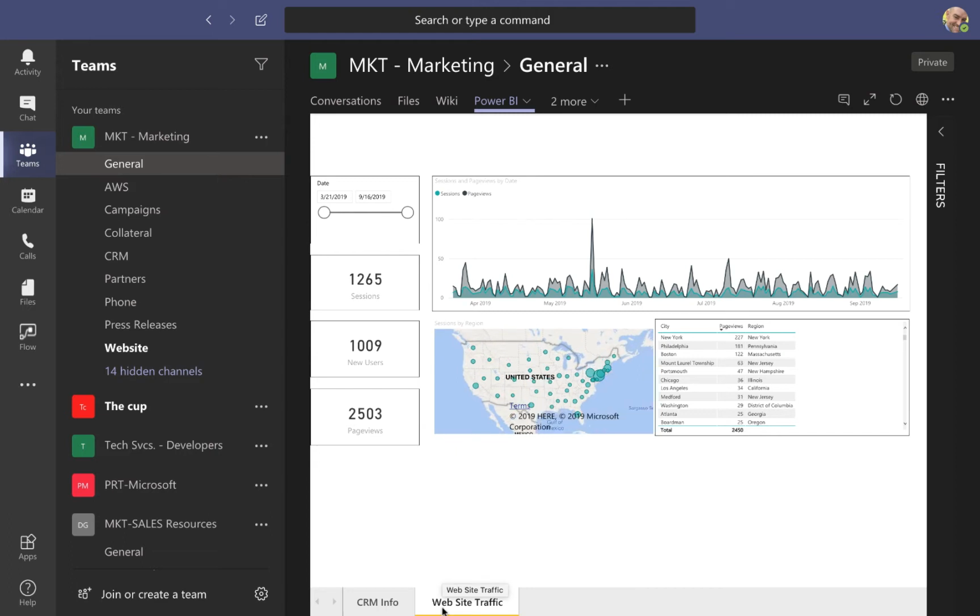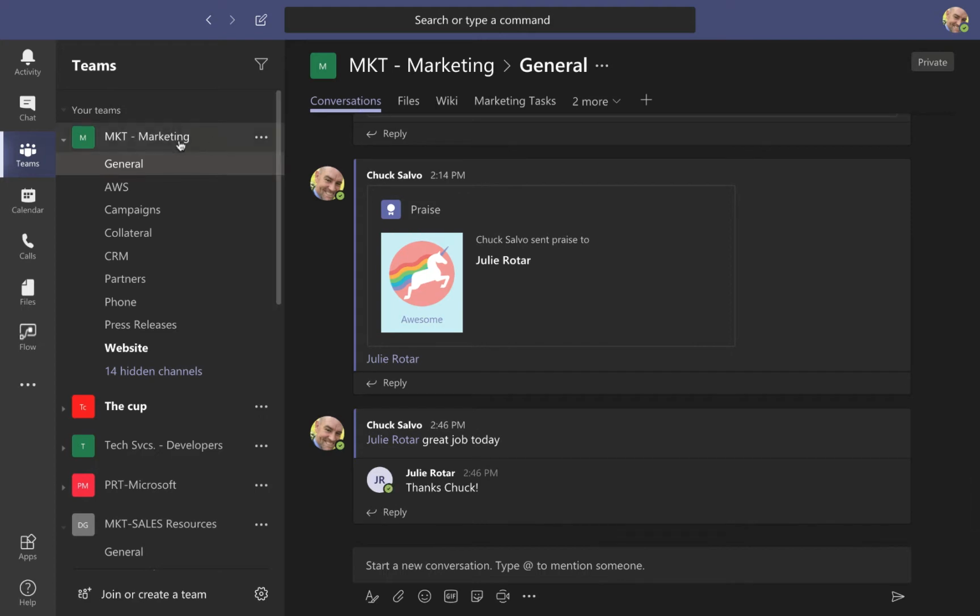So the goal behind this really is that with one application, Microsoft Teams, and one team and one channel, I have all the things that I need to collaborate with my coworkers. I've got access to the applications, access to the data, access to the files, and the ability to communicate with everyone inside the team. Henceforth, the single pane of glass.